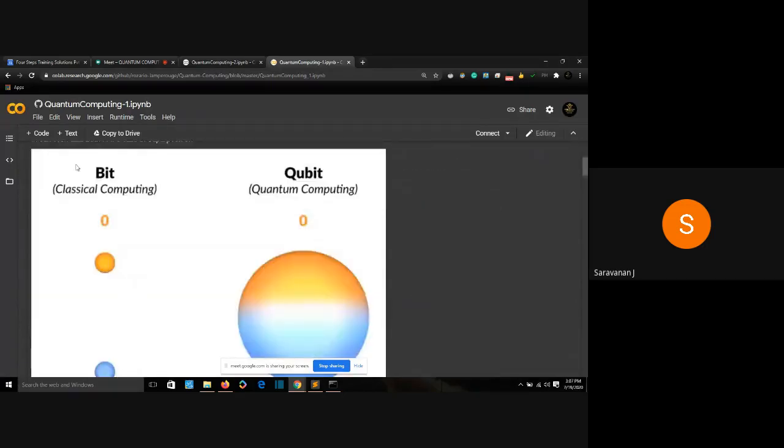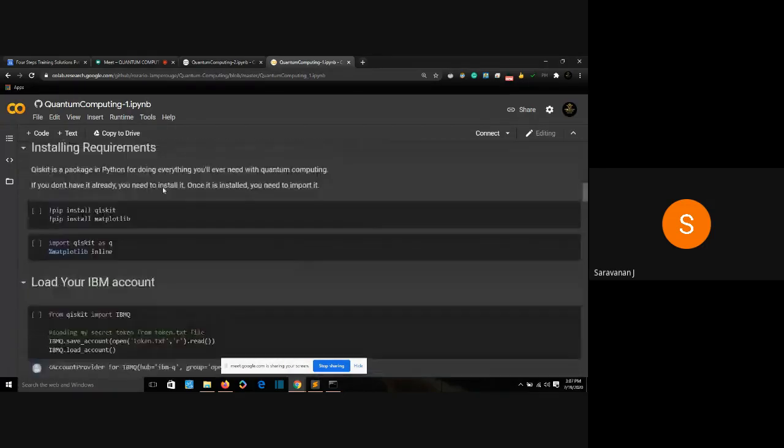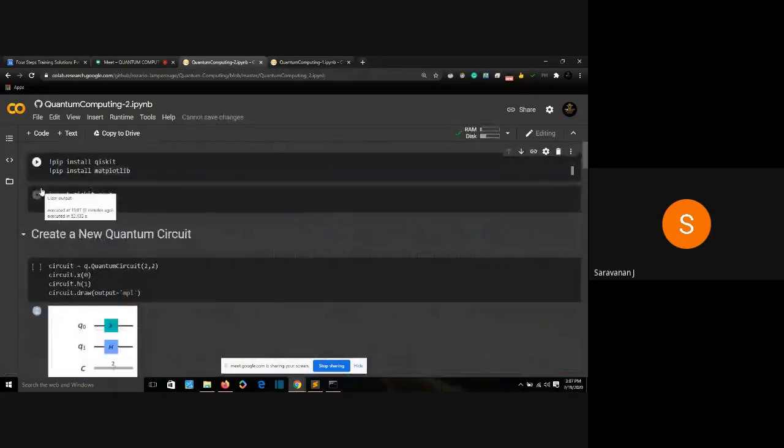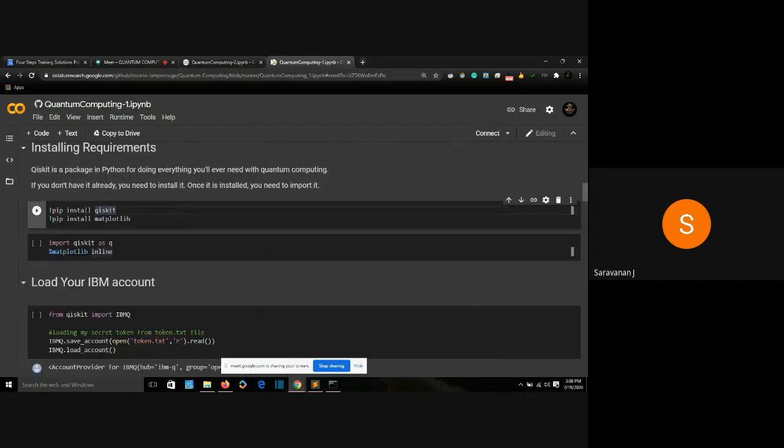All right. So let it be right here. We did the same things: pip install Qiskit, Matplotlib, import Qiskit, Matplotlib inline. You need to do these two code cells every time you run a quantum circuit. So I'm doing the same thing here. I've done the installation of Matplotlib and Qiskit. Now I'm going to import it. Import Qiskit, Matplotlib inline. We're done with these two cells.